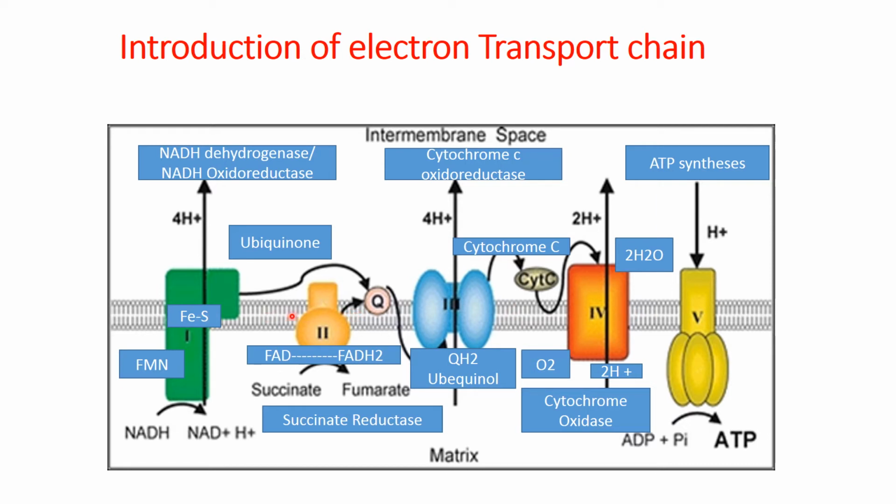So let's take a bird's eye view of this electron transport chain. It consists of 5 different complexes. Complex 1, that is NADH dehydrogenase or NADH oxidoreductase.